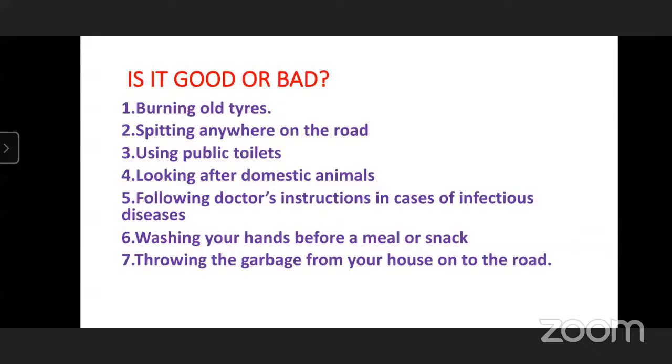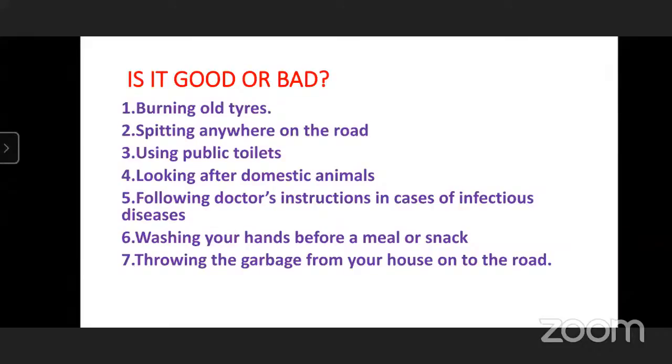Means if we wash our hands before taking our meal, all the germs present on our hands will be killed, and we can eat safe food. So our food will be free from insects and germs. So that's why we should always wash our hands before eating a meal and after visiting the toilet.